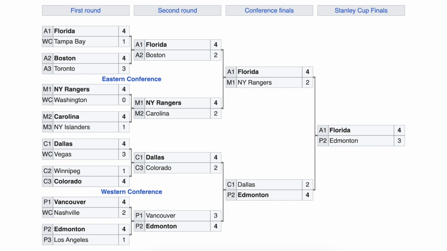Each round is a best of 7 series, with the first team to 4 wins advancing to the next round. The better ranked team gets to play at home in games 1, 2, 5, and 7, while the lower ranked team gets home ice advantage in games 3, 4, and 6. Whoever wins moves on to the next round.